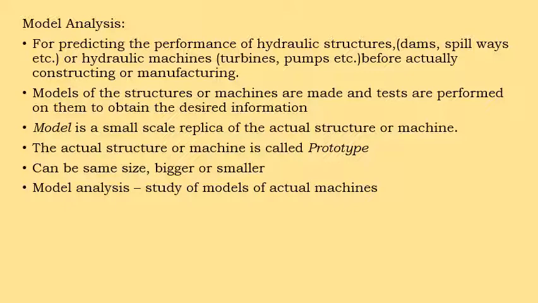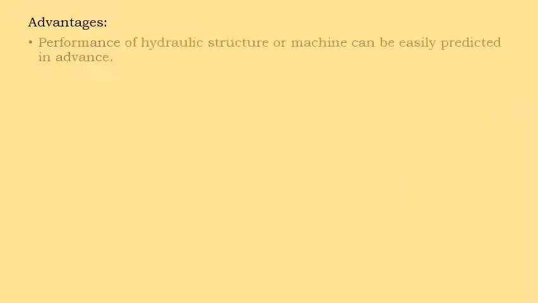The model analysis includes study of models of actual machines.